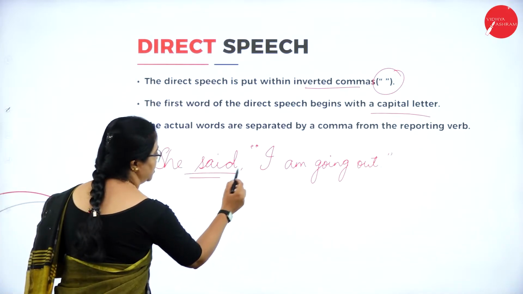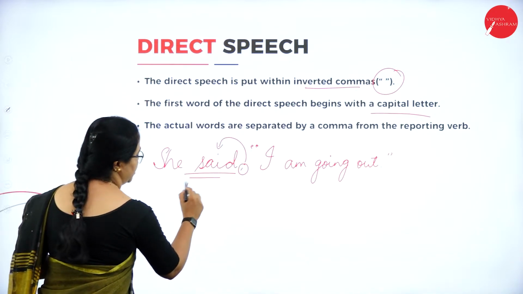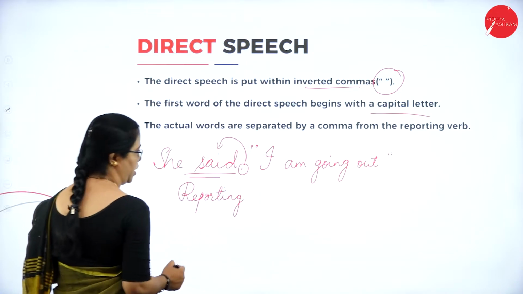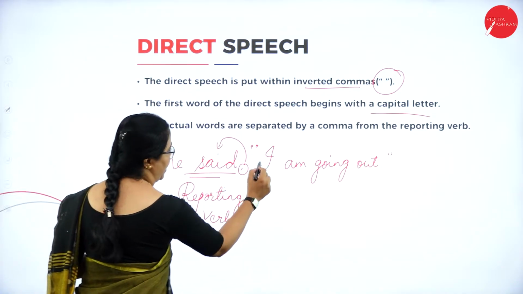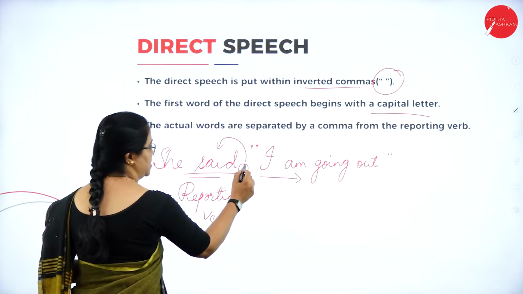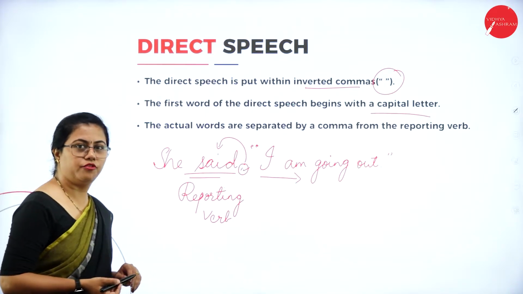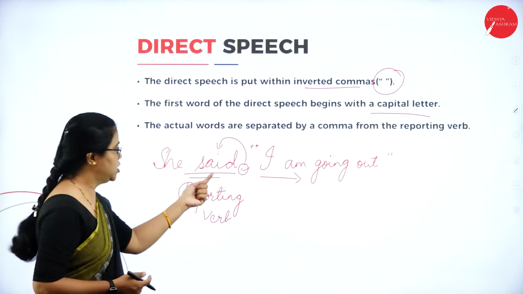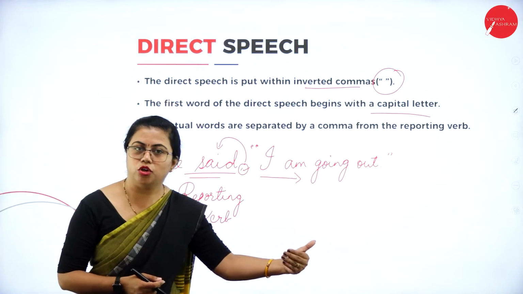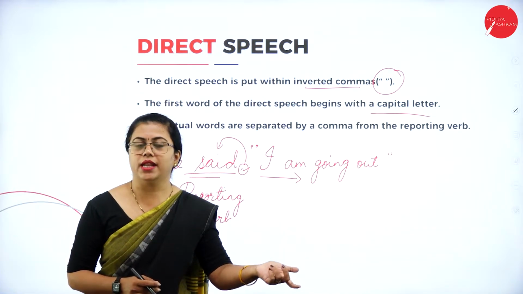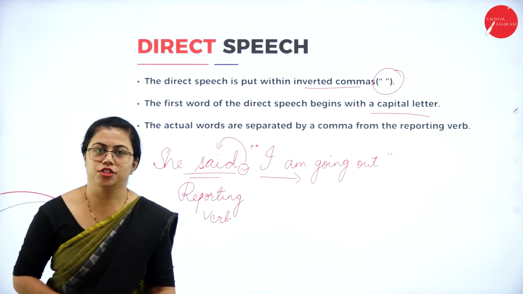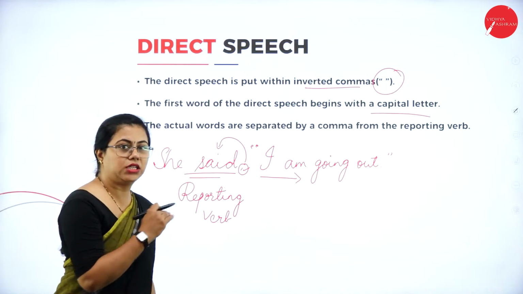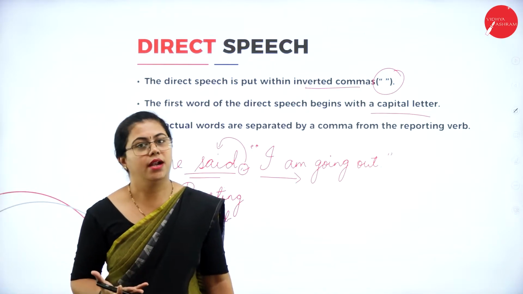Whatever you find just before this comma is called the reporting verb, and the reporting verb and the actual words of the speaker are separated by a comma here. So whenever you want to identify the actual words of the speaker, just look for the comma. After that, you will have inverted commas, and whatever is within the inverted commas comes under the actual words of the speaker. So these are the rules for a dialogue to be in direct speech.